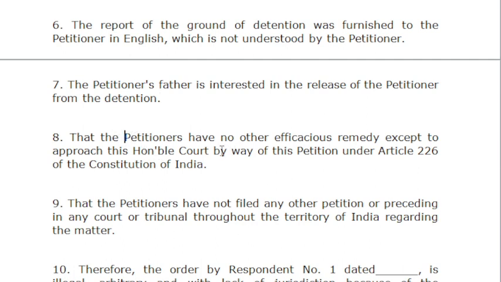The 8th point that you can mention is that the petitioner has no other efficacious remedy. So what is efficacious? That means there is no other remedy left. This is the only remedy that is available to the person. If there is another remedy, then you must go for that remedy first, and after that you can come under 226.